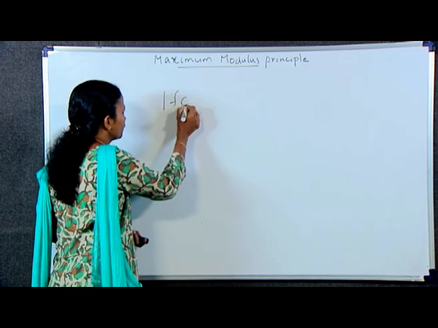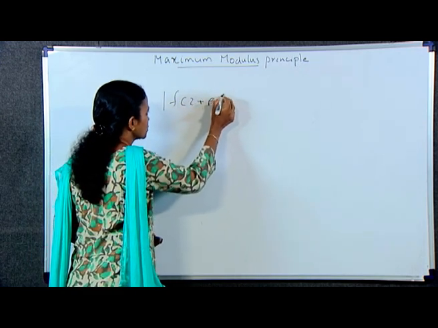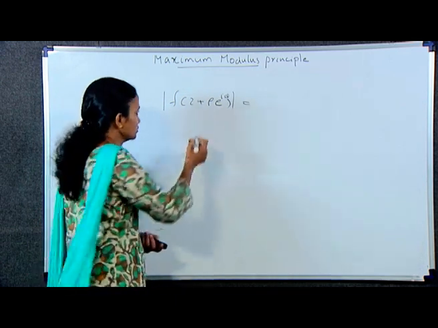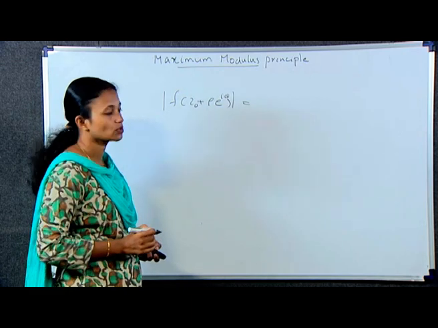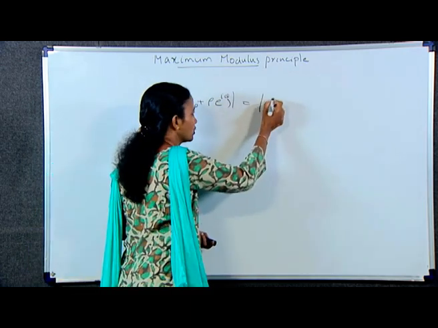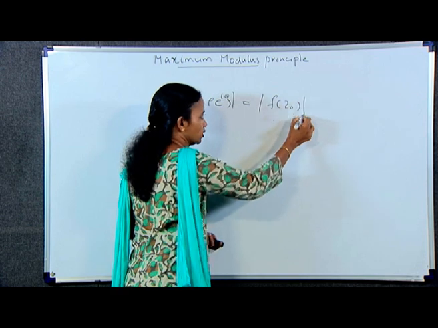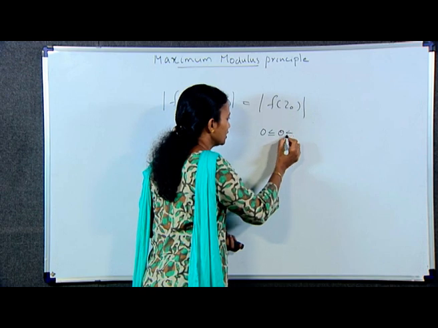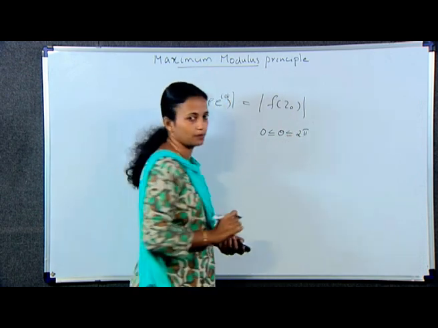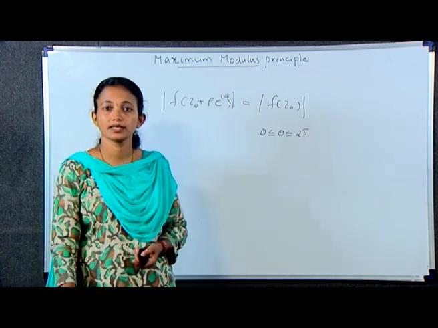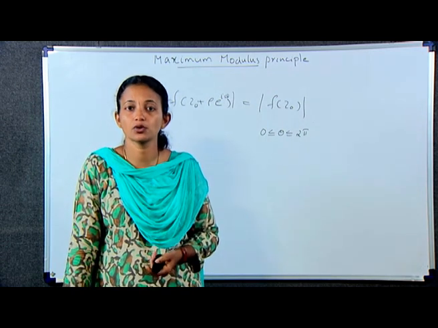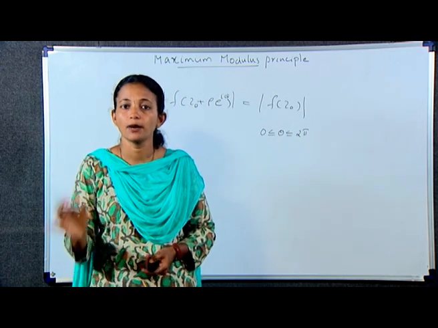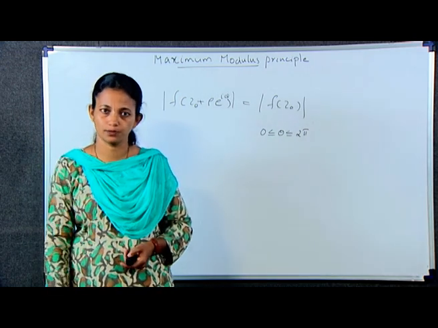That is, modulus of f of z naught plus rho e raised to i theta is equal to modulus of f of z naught, where 0 less than or equal to theta less than or equal to 2 pi. This shows that mod f of z is equal to mod f of z naught for all points z on the circle mod z minus z naught is equal to rho.